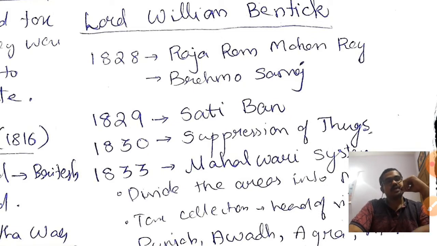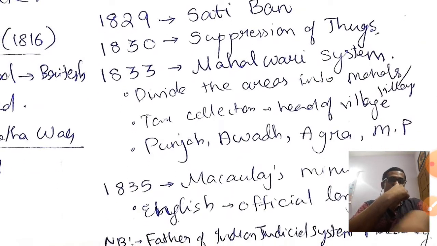One is that in 1828, Raja Ram Mohan Roy established the Brahmo Samaj. It is a very important organization that we will study. All these reform movements we will study at a later stage. Now, in 1829 the Sati ban happened due to the efforts of Raja Ram Mohan Roy. Then in 1830, the suppression of thugs happened.